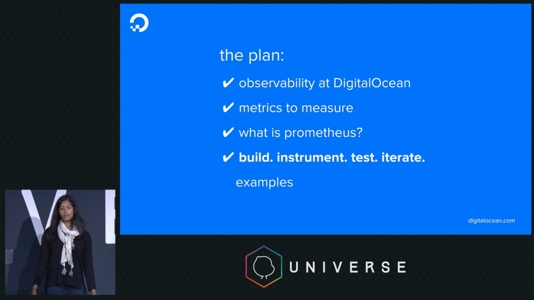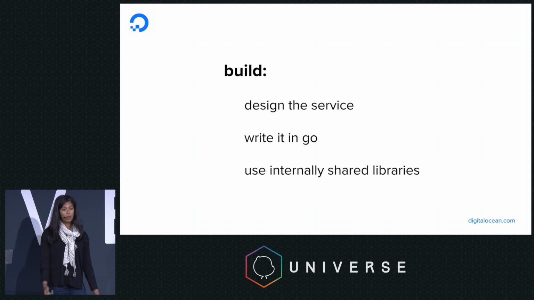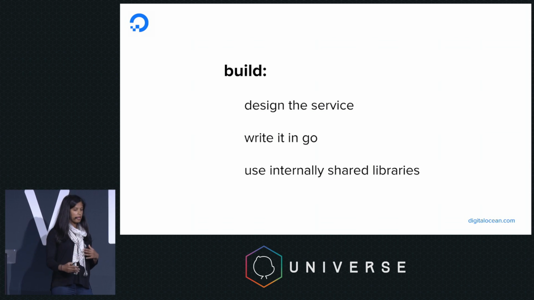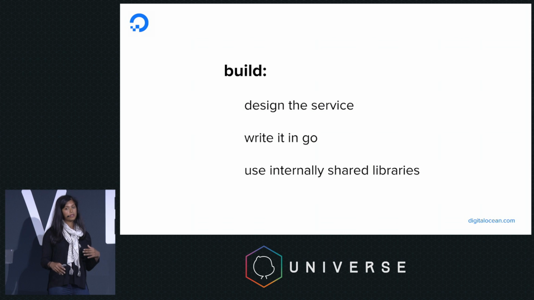So that is what Prometheus is, but now we're going to finally get to the core of my talk, which is our build, instrument, and test and iterate loop, or how we build services. So first thing we typically do, design a service, submit an RFC, get some feedback for the RFC. We then write our service in Go, which is the language of choice at DigitalOcean.